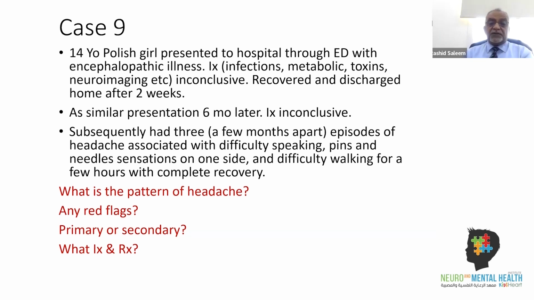Differential diagnosis is quite wide, but at this stage we thought of some possibility. I'll talk to you about it. So it is primary headache, and initial neuroimaging was normal, but we sent for a hemiplegic migraine gene panel, and she turned out to have an ATP1A2 gene mutation, and she had familial hemiplegic migraine type 2. And interestingly, after 2 years of initial presentation, when we did her MRI, it showed cerebral atrophy.